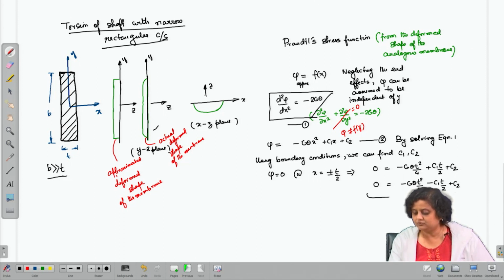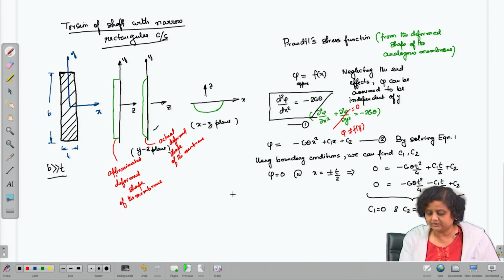Now from these two equations we get C1 equals 0 and C2 is going to be G theta t square by 4.